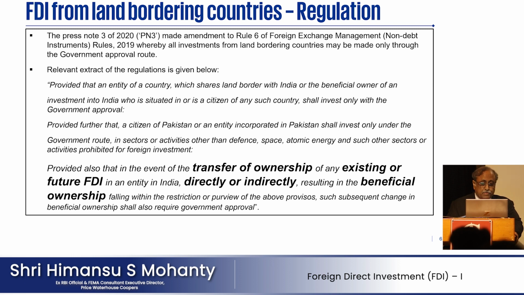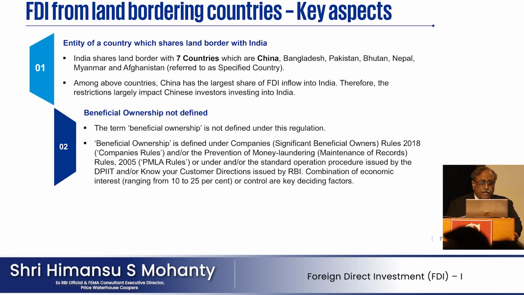It is only some specific areas which they want to prohibit. Entity of a country which shares a land border. India shares a land border with 7 countries: China, Bangladesh, Pakistan, Bhutan, Nepal, Myanmar, Afghanistan, referred to as specified countries. China, of course, has the largest share.